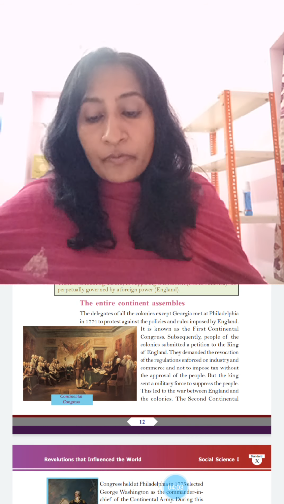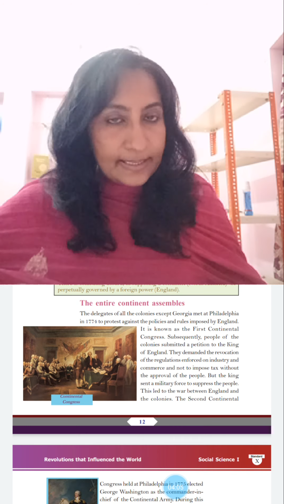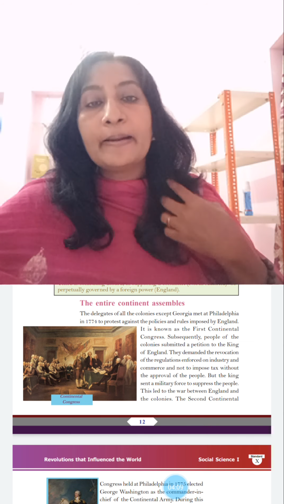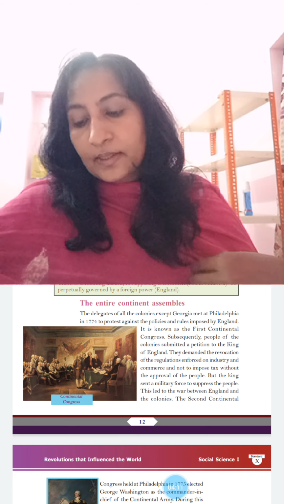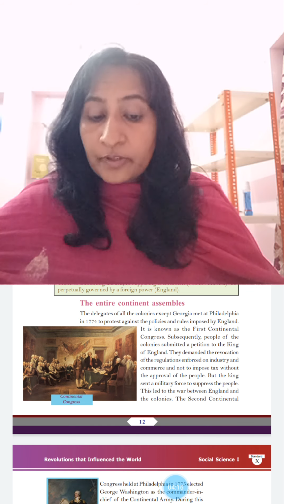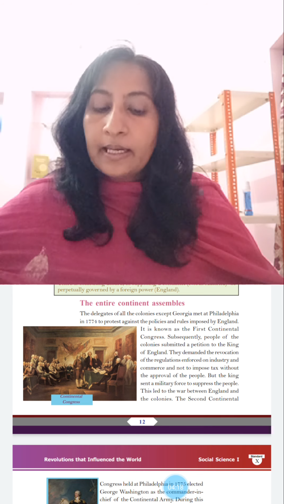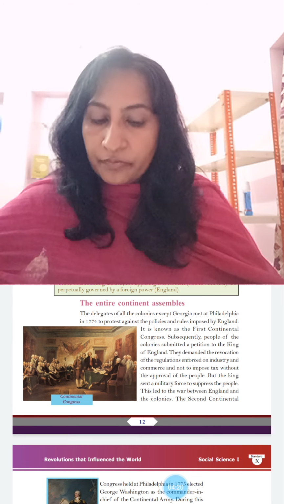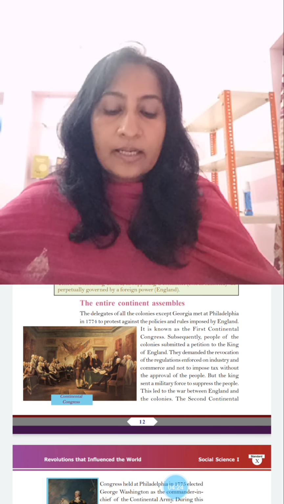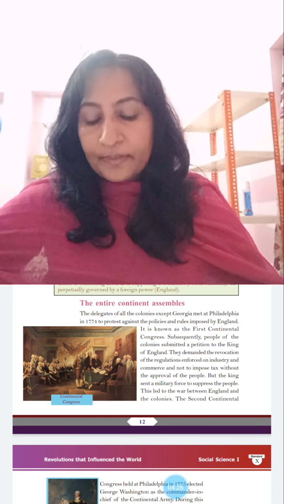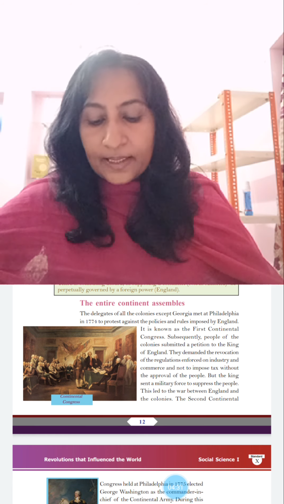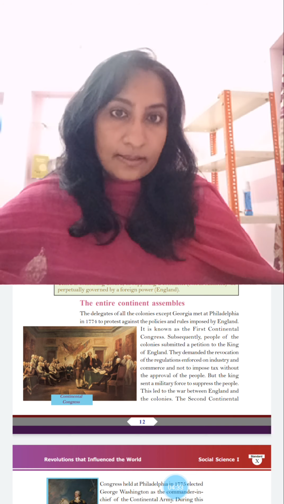Next, the First Continental Congress. The delegates of all the colonies except Georgia met at Philadelphia in 1774 to protest against the policies and rules imposed by England. It is known as the First Continental Congress. Subsequently, people of the colonies submitted a petition to the King of England. They demanded the revocation of the regulations enforced on industry and commerce and not to impose tax without the approval of the people. But the king sent a military force to suppress the people. This led to the war between England and the colonies.